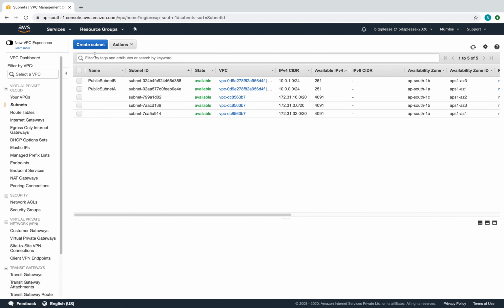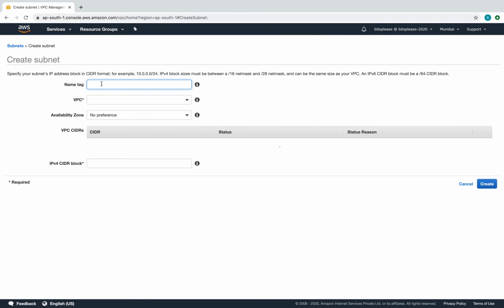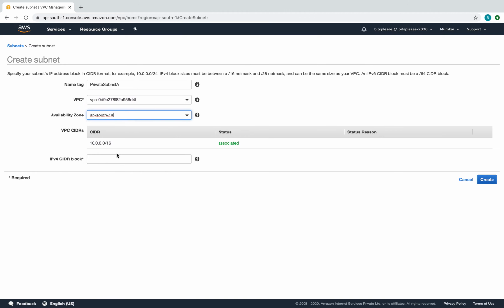Time to create our private subnets, right? Similar fashion. So let's just get rid of this. I'm going to say private. So this is going to be private subnet A. The VPC has to be selected. Preference is 1A. Now, because the private subnet is the subnet where our instances are going to live, most of the time, the public subnet is the place generally where your load balancer lives, right? Whereas the private subnet is the place where all your instances, your web servers and all of them, are going to live.